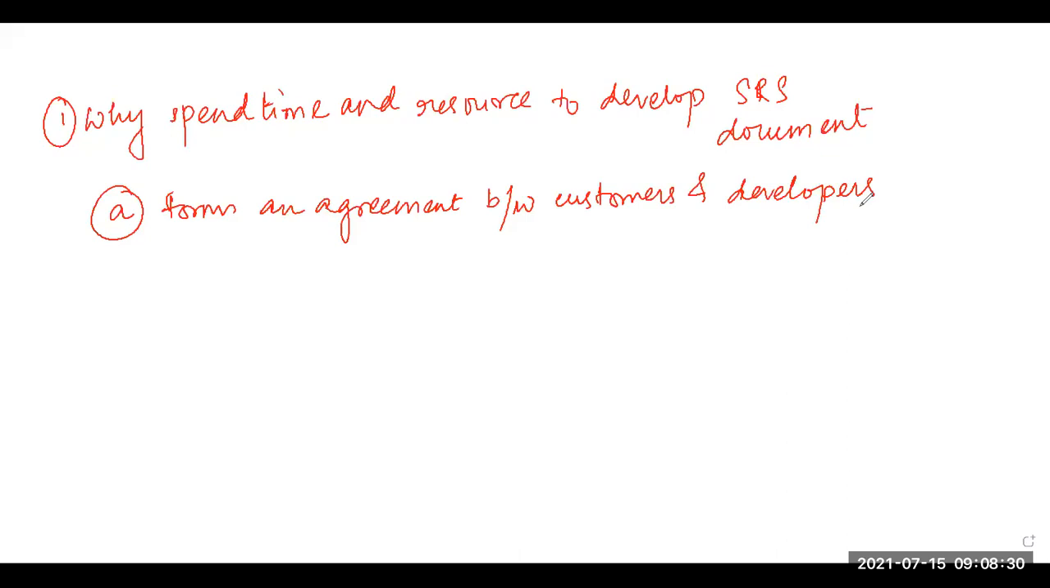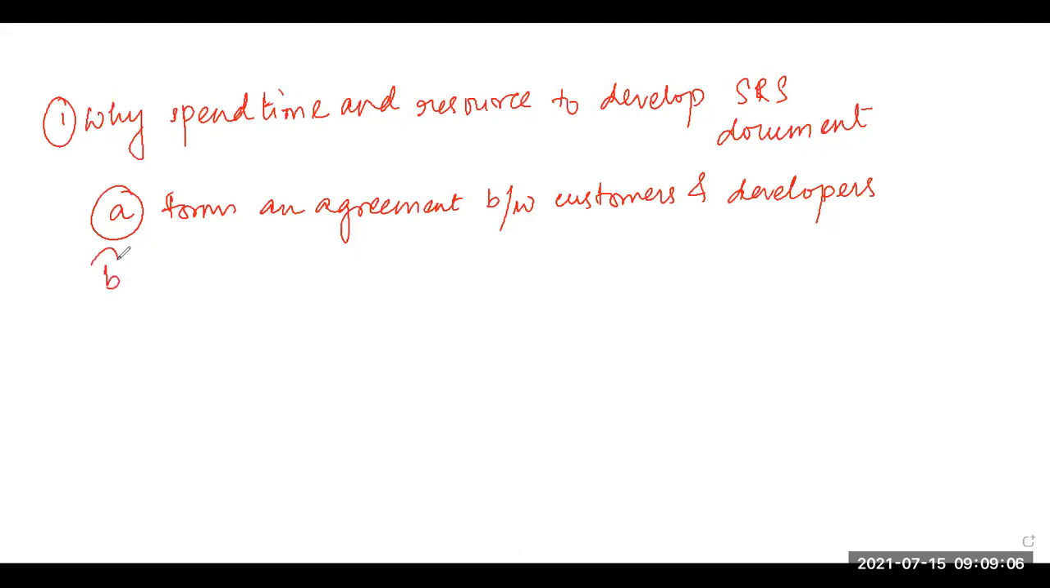A good SRS document will set the stage for the customers to form their expectations about the software, and the developers will also know what is expected from the software. So in a way it helps both the customers and the developers to know what is being built. The developers will know what the customers want them to build, and the customers will know what the developers are actually building, and whether that is satisfying their expectations or not.